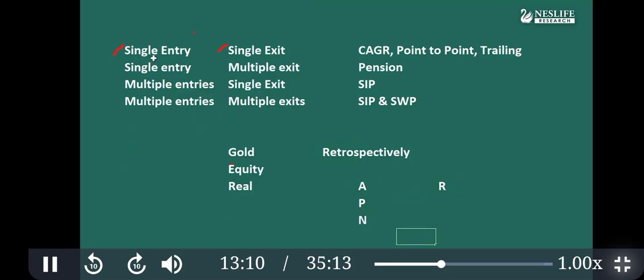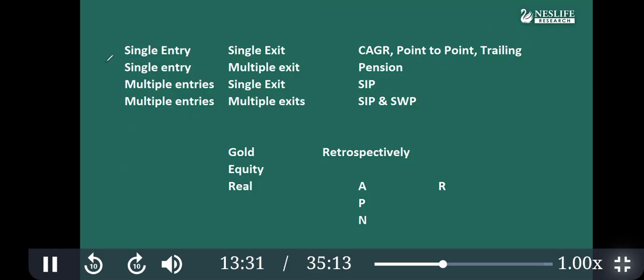So if there is single entry, single exit, it is called CAGR, compound annual growth rate. Point to point is a type of CAGR. And then there is another variant, trailing return. So these are single entry, single exit. Write it down. Can there be single entry, multiple exit?